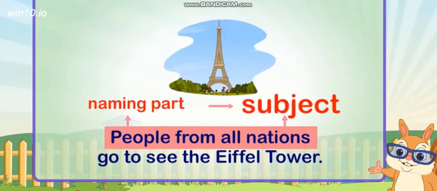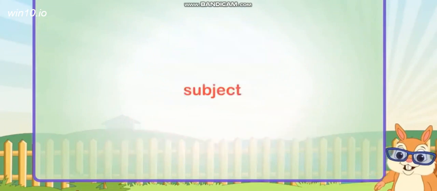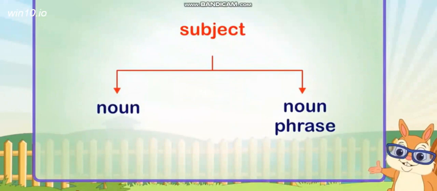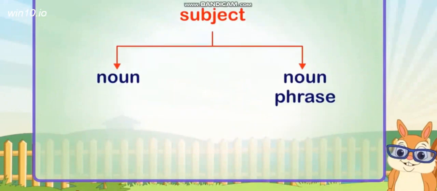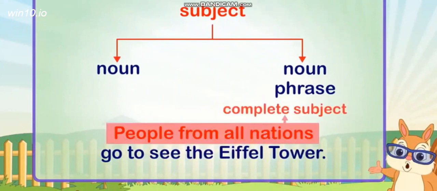The subject tells whom or what the sentence is about. The subject is either a noun or a noun phrase. All the words in the subject are together called the complete subject.